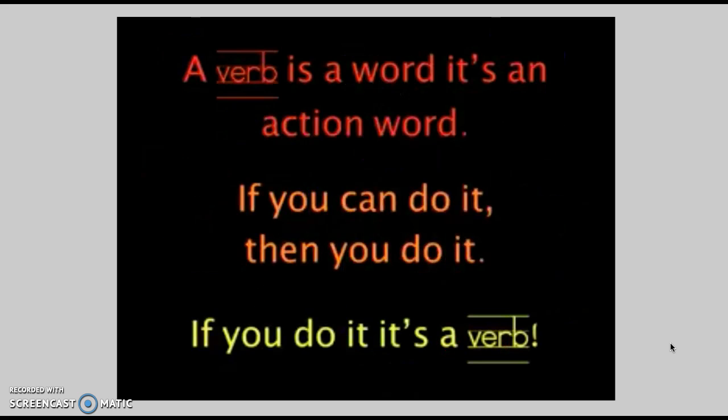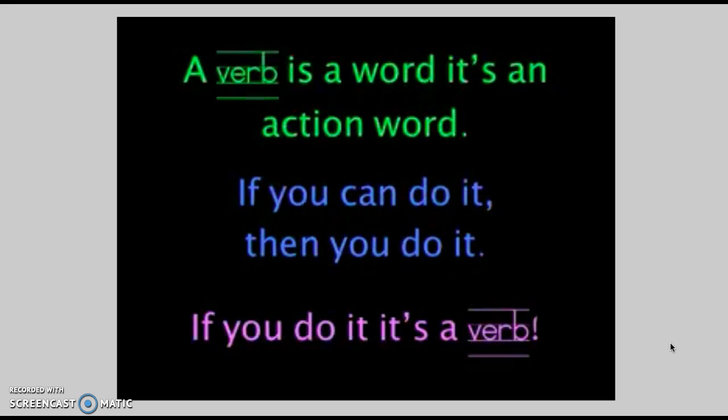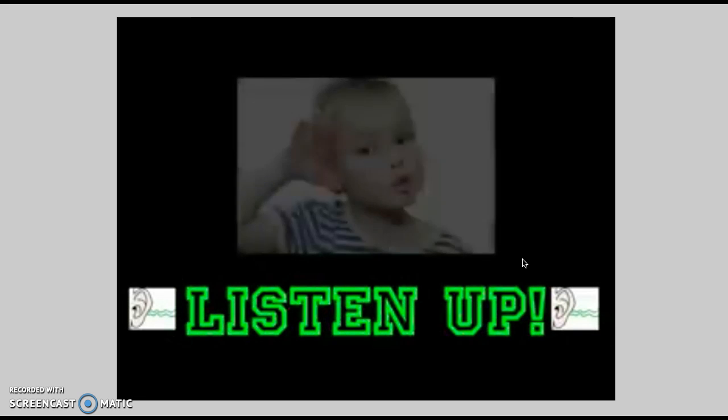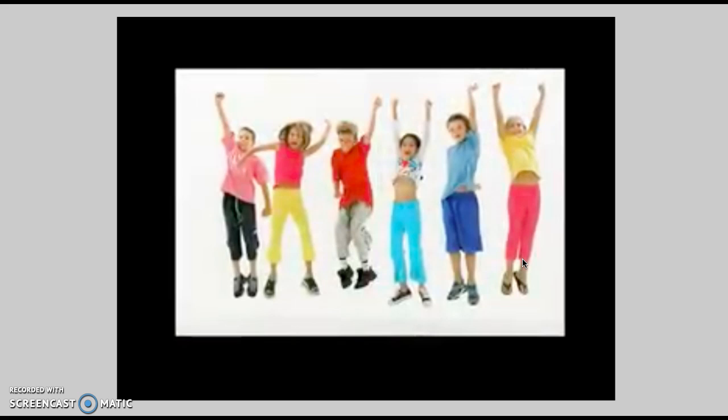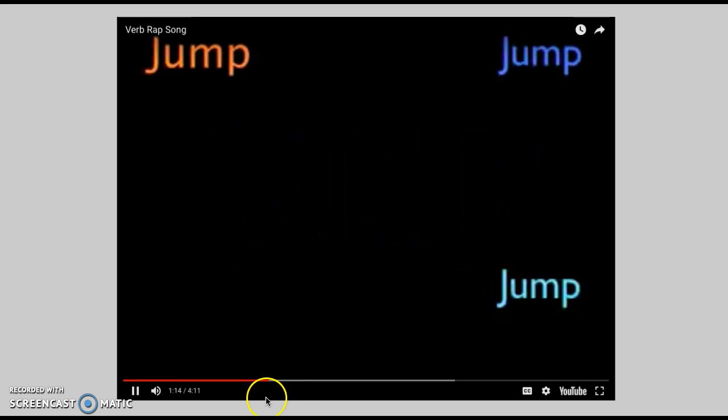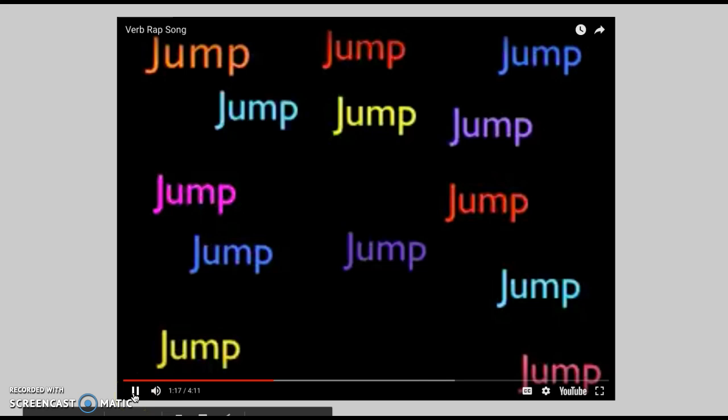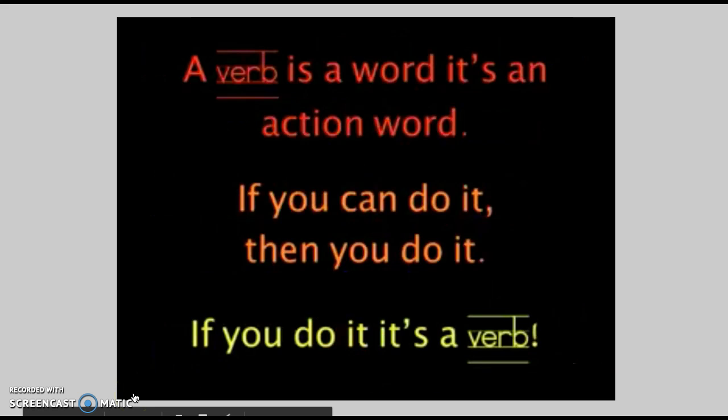A verb is a word, it's an action word. If you can do it, then you do it. If you do it, it's a verb. Listen up close, here's what we'll do. I'll say a verb and you say it too. Now when we're playing, when you say it, I want you to do it too. Okay, the next verb we're gonna do is jump. Now remember, I want to hear you say jump, and I want to see you jumping. Jump, jump, jump.